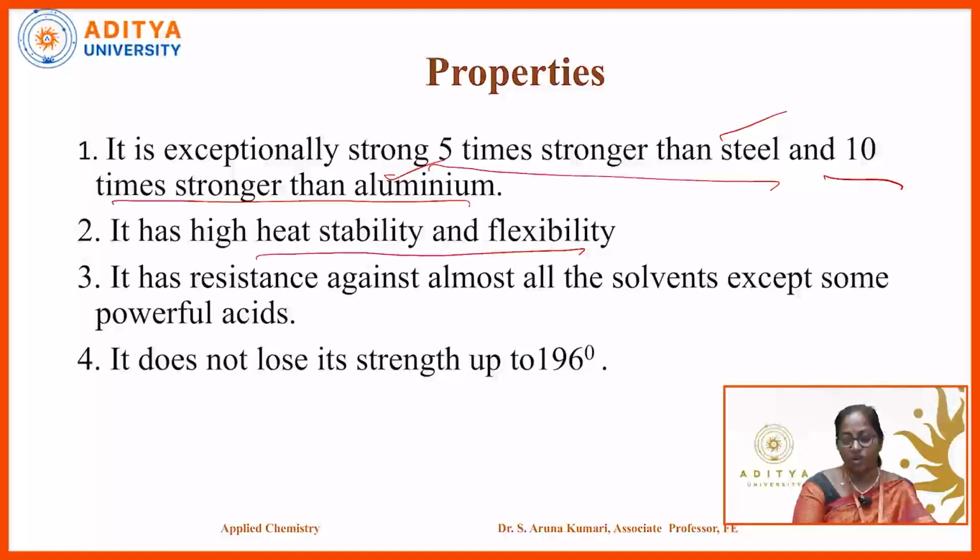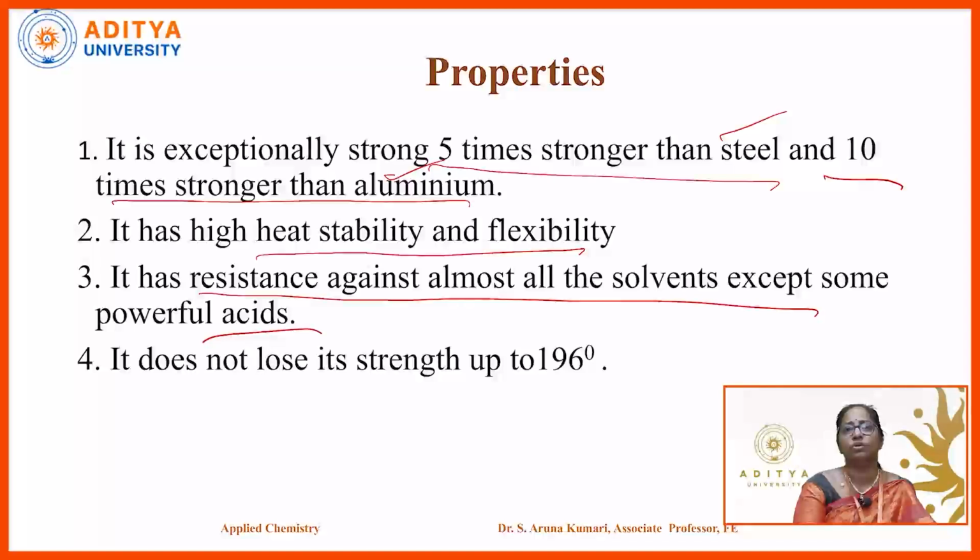It also has resistance against almost all solvents except some powerful acids. So we see that Kevlar is resistant to all organic solvents, but it may react chemically with powerful acids.